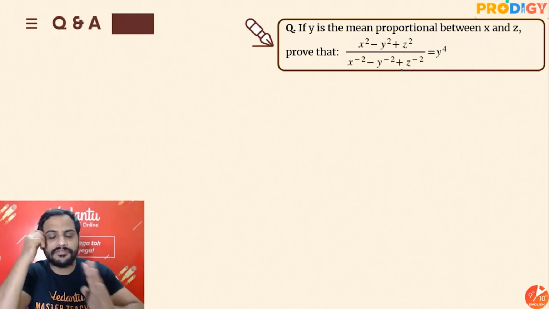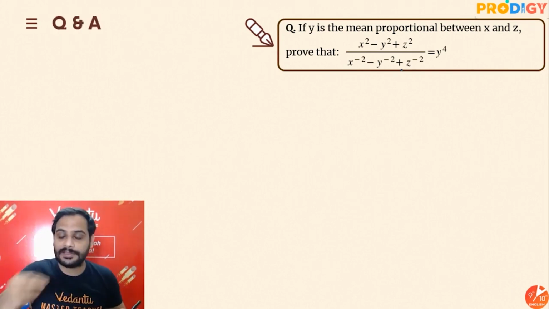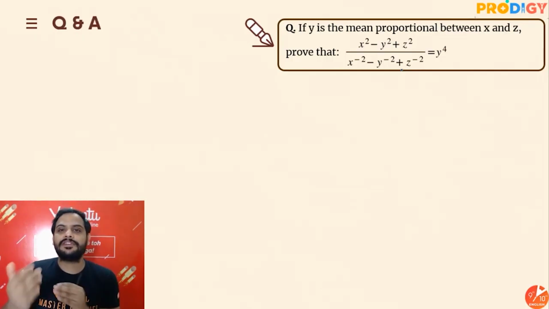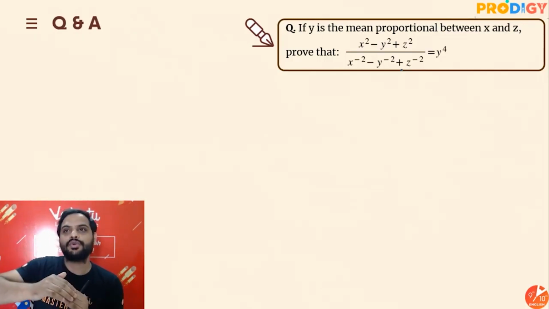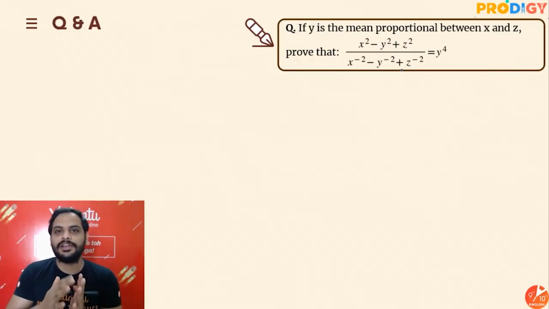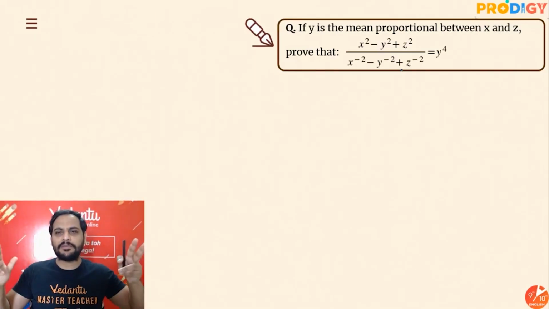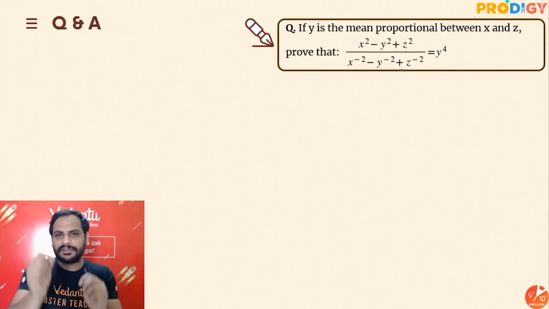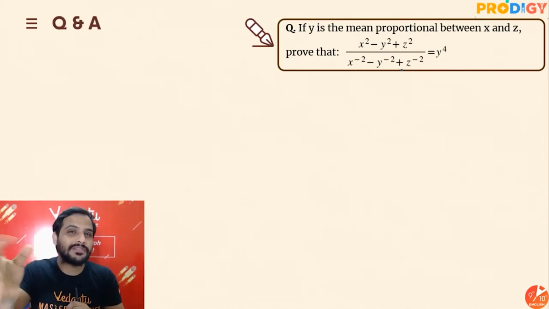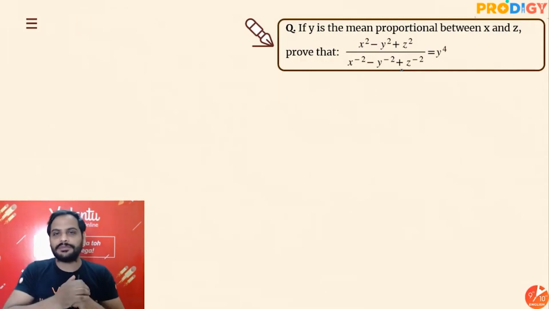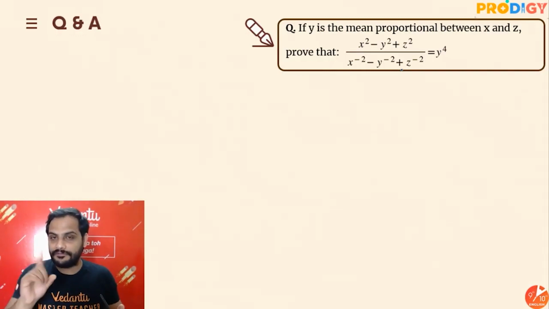Different videos, different sessions, different types of questions come, and I get to remember, okay, this trick will work here. So these tricks will help you to understand the question, to develop mathematical thinking. Mathematical thinking means you start thinking with reason. You start thinking with the outcome, that okay, if my outcome is y raised to the power 4, how can I reach y raised to the power 4? All these things are very important.